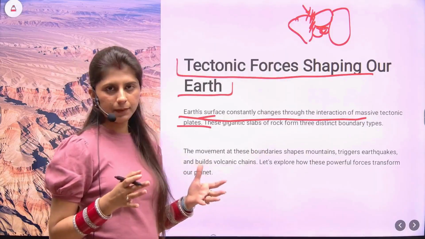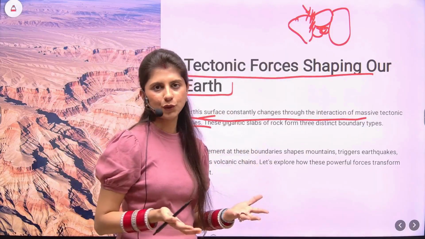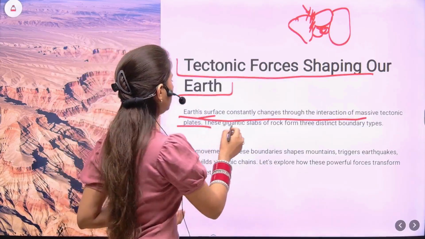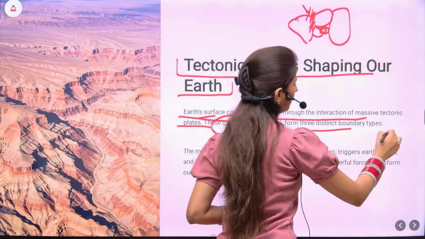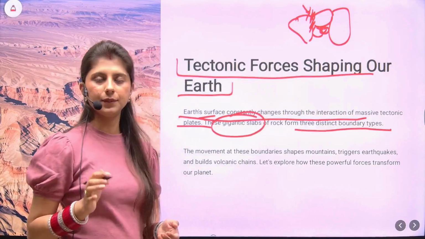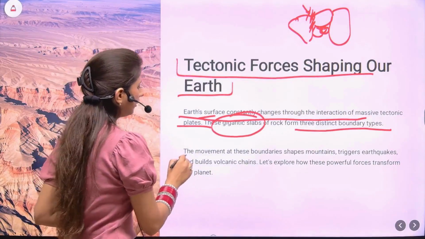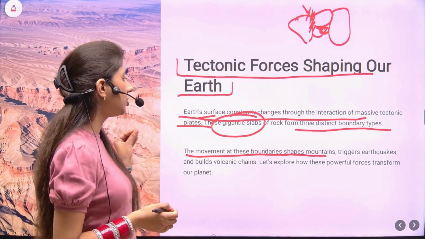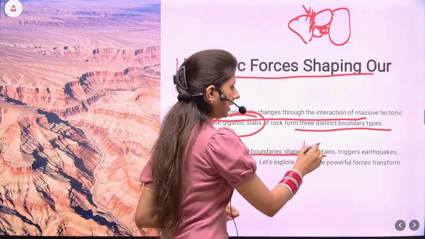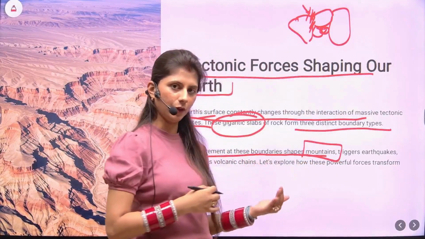Of course, our Earth is so huge, so these plates are also gigantic slabs of rock, and they form three types of boundaries. The movement at these boundaries shapes mountains. The creation of mountains is along these boundaries.